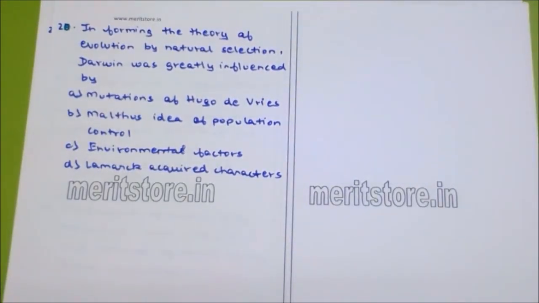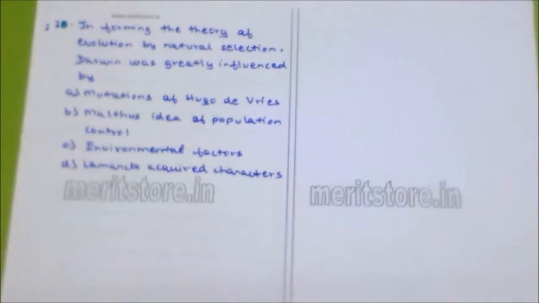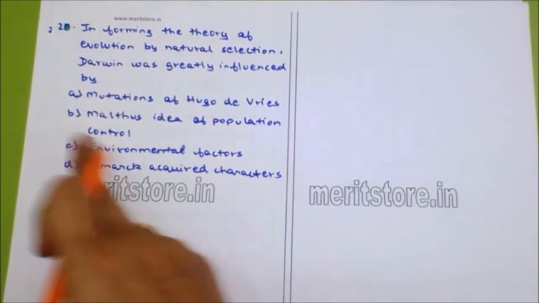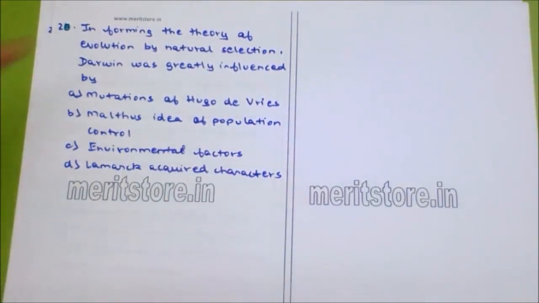Environmental factors were definitely there, but Lamarck also came after that. He said that as we stretch ourselves, we are going to improve one step further, but we have to make efforts at every step. But Malthus' idea of population control, in Darwin's theory, Darwin has talked about overpopulation. Every individual has the right to reproduce, but sometimes we reproduce more than required, and because of the struggle for existence, there is death of many organisms. So we need to control our population. So it was greatly influenced by Malthus' idea of population control.